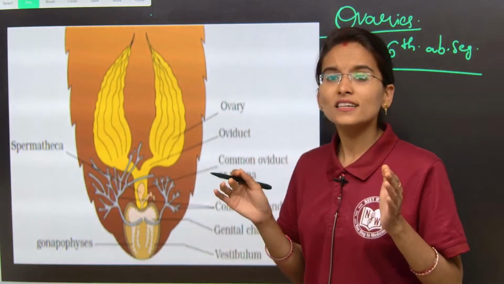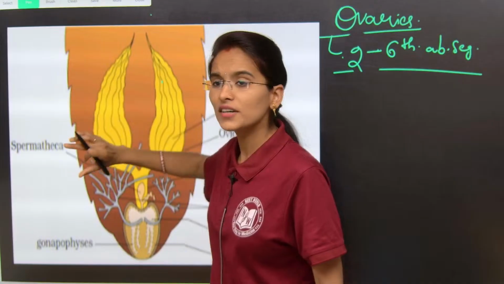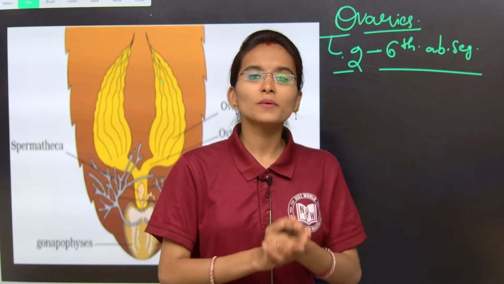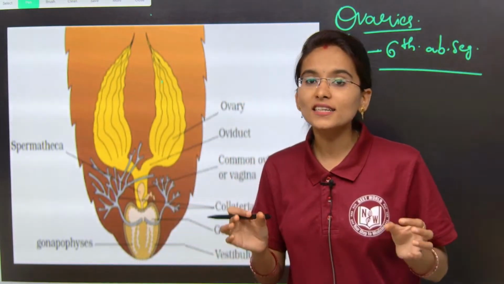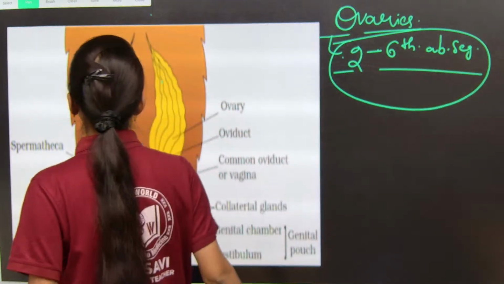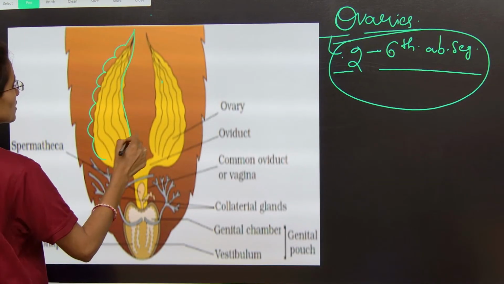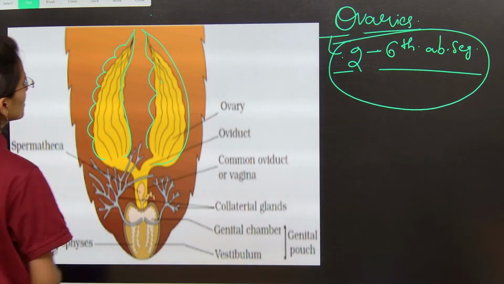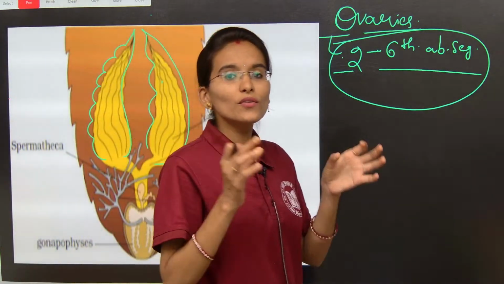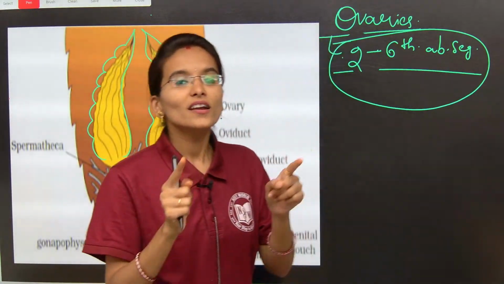The ovaries in the female reproductive system are long, feather and leaf shaped structures. A pair of long leaf shaped and feather shaped ovaries are present in the abdominal segments starting from the 2nd to the 6th segment, my dear students. Can you see this? Is it looking like leaf shaped or feather shaped, my dear students? Yes, it is same like that only. Now inside the ovaries we can find 8 to 9 thread-like structures.